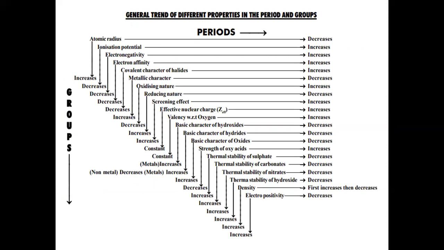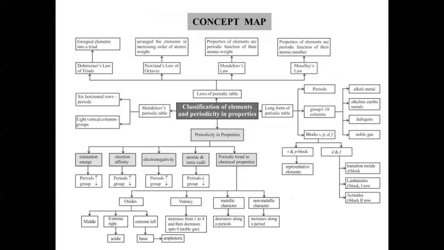basic character of hydroxide decreases, basic character of hydrides decreases, basic character of oxides decreases, strength of oxyacids increases, thermal stability of sulfate decreases, thermal stability of carbonates decreases, thermal stability of nitrates decreases, thermal stability of hydroxide decreases, density first increases, then decreases, electropositivity decreases, and down the group, this follows opposite trends. This is the concept map of classification of elements and periodicity in properties.